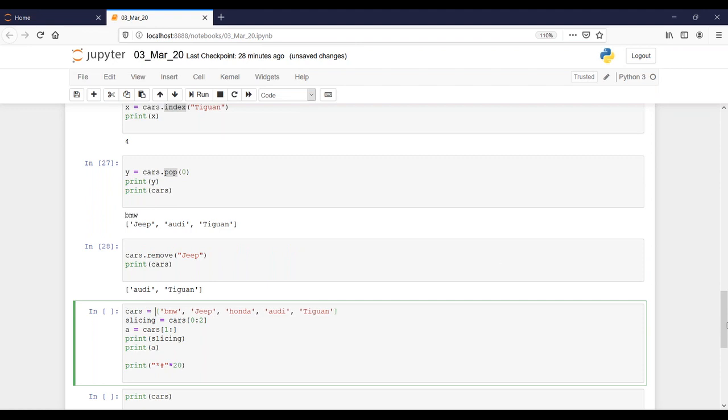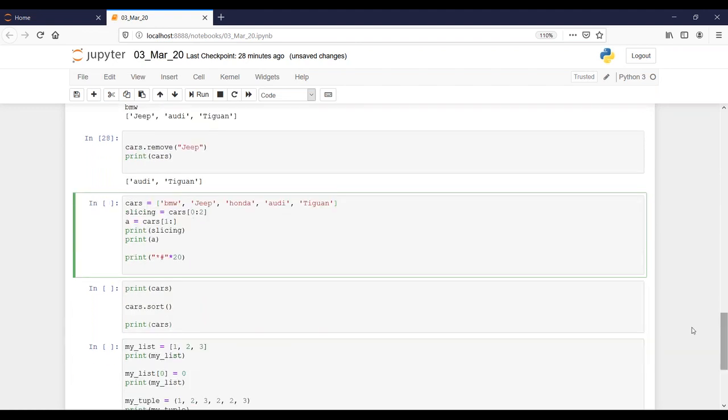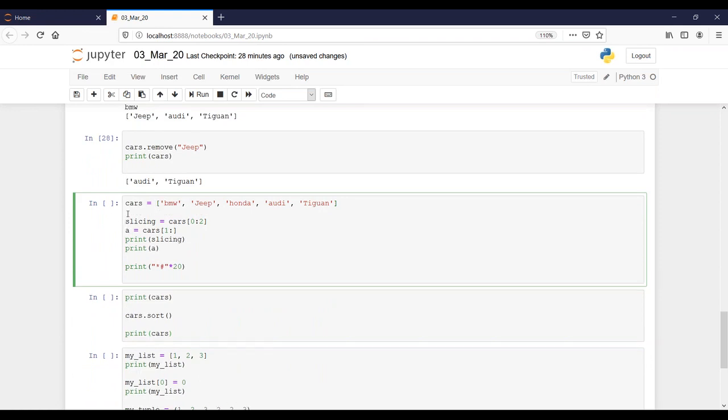Okay. Now, can we slice? Like yesterday, we picked up Sachin Tendulkar from 0 to 3, 1 to 3, right? If Sachin Tendulkar was a string, we picked up from 1 to 3, and then we followed step methods and all, right? Can we do such kind of operations? Yes, we can do it.